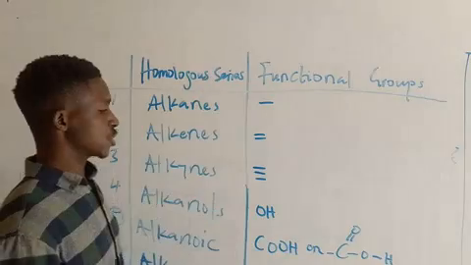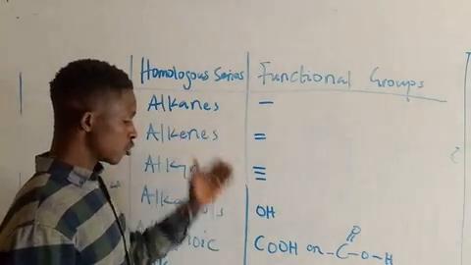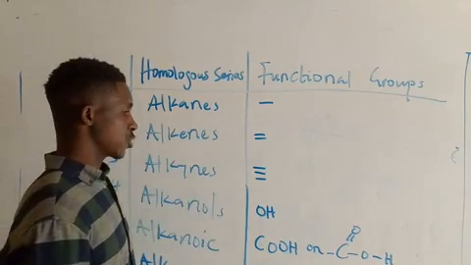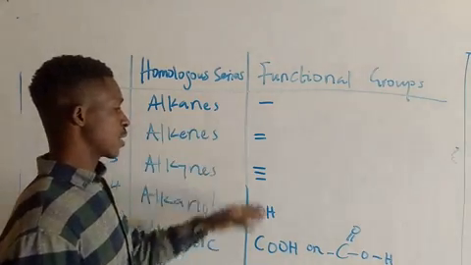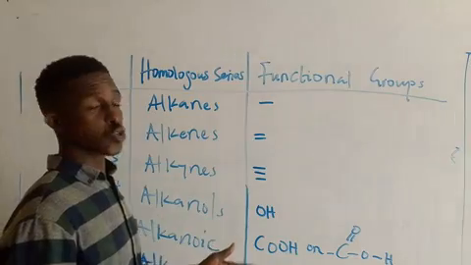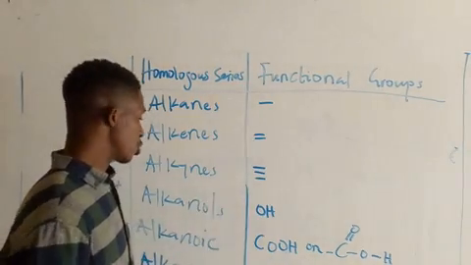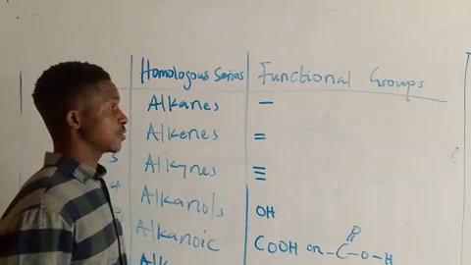So please, can you go through this table very well? Try to understand the functional groups, because I'm going to write some compounds and ask you to identify the homologous series to which they belong.